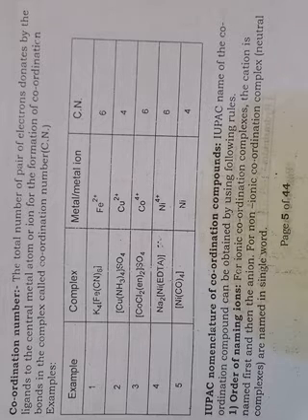So coordination number is the total number of electron pairs donated by the ligands to the central metal atom or ion for the formation of coordination bonds. So that is called the coordination number.